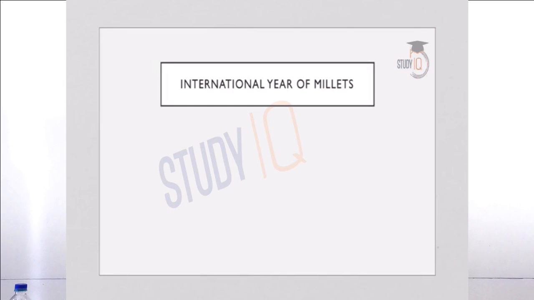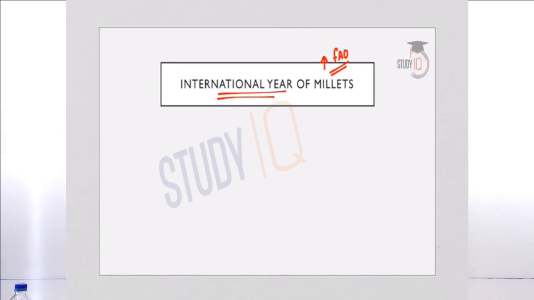Now the next topic is International Year of Millets, and this is declared by FAO. FAO is a specialized organization or agency of United Nations. We will come to the details of FAO later in this lecture. Now, the International Year of Millets has been declared by FAO, that is Food and Agricultural Organization, on its 160th session which was held in Rome.